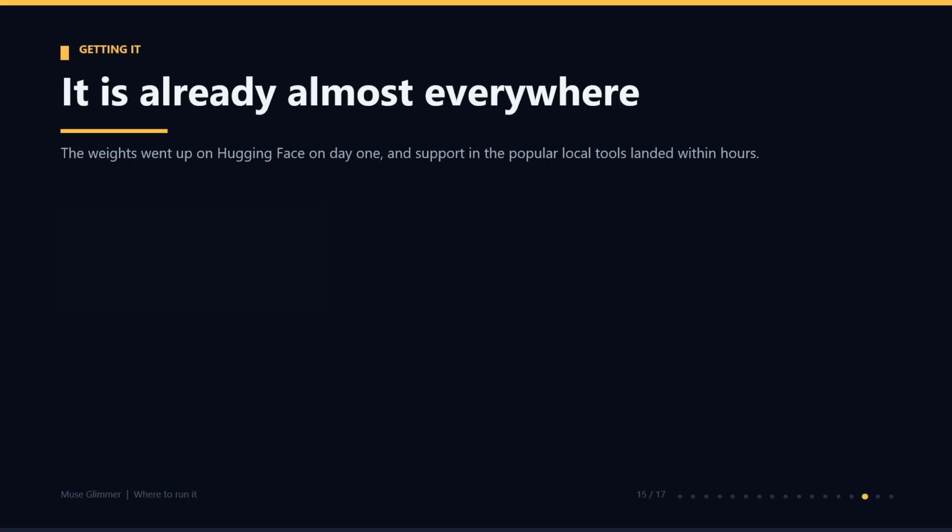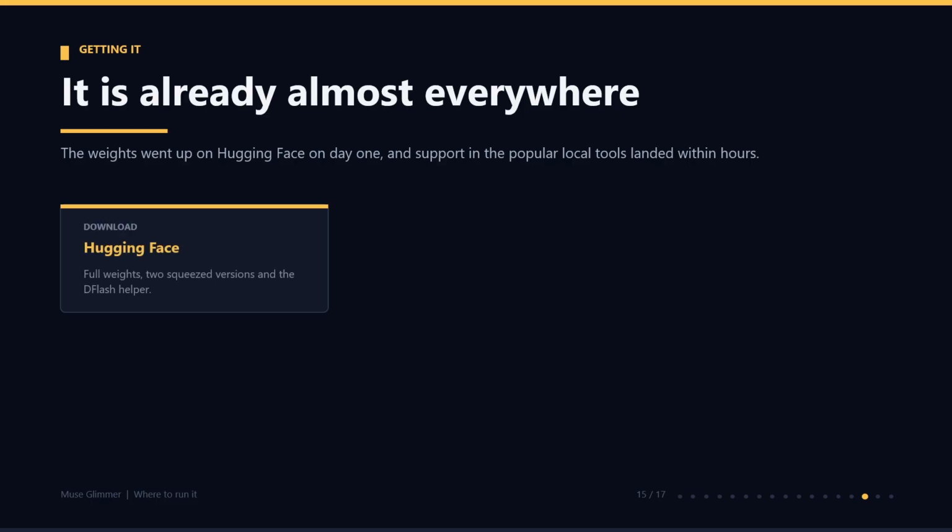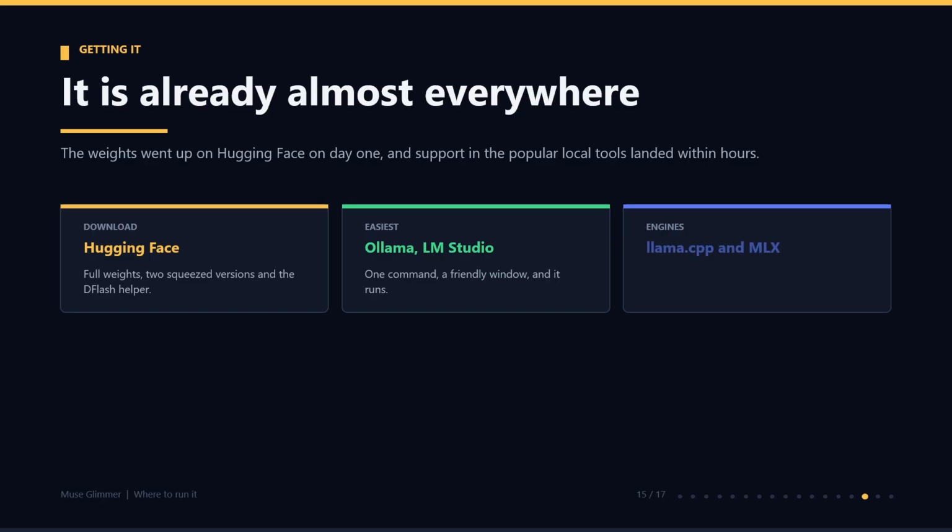The full weights are on Hugging Face, along with two squeezed versions and the D-Flash helper. If you want the easiest path, use Ollama or LM Studio. One command, a friendly window, and it runs. For inference, llama.cpp and MLX support were merged on the same day, and ExecuTorch covers phone-class chips, so it can run on a handset too.